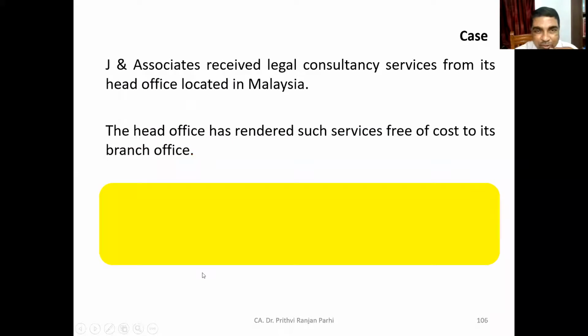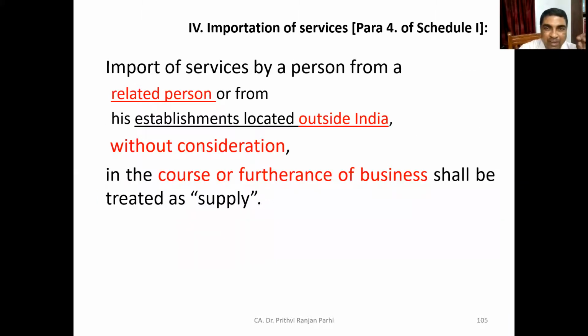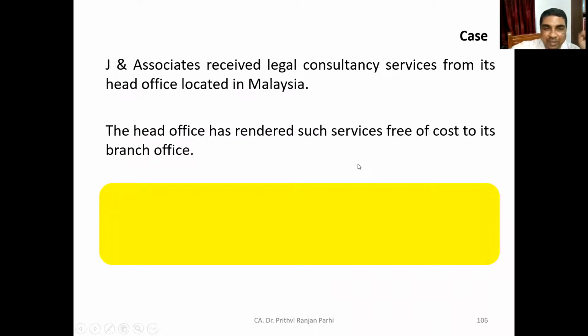So now let us see, this is a situation I am giving you. J and Associates received legal consultancy services from its head office at Malaysia. The head office renders such services free of cost to its branch office. I again showed you the previous slide: importation of service from a person who is related or from his establishment located outside India without consideration, in the course of furtherance of business, shall be treated as supply. Now tell me in this case whether it will be treated as supply or not.